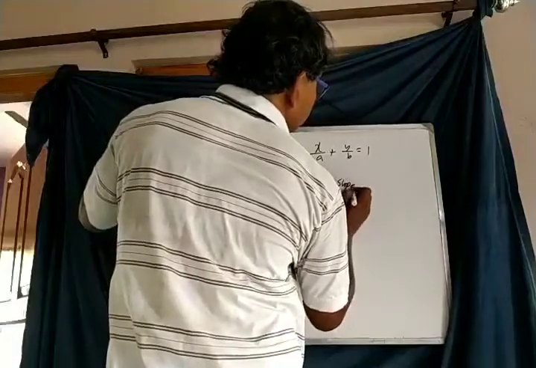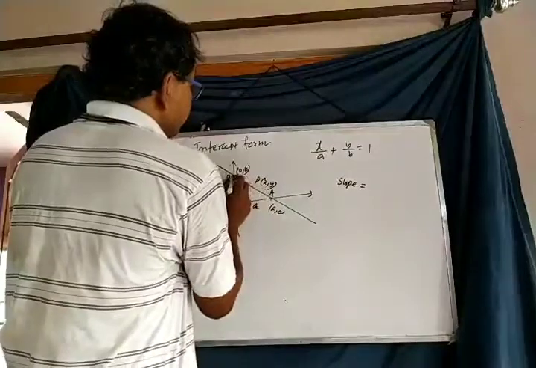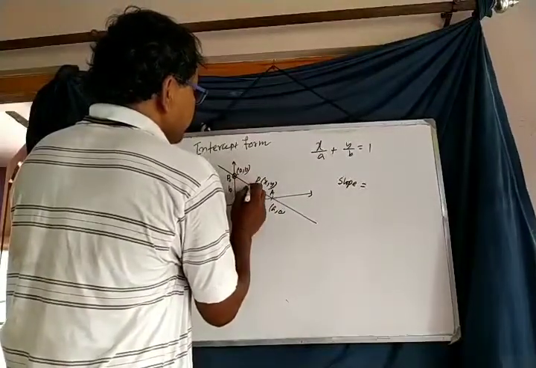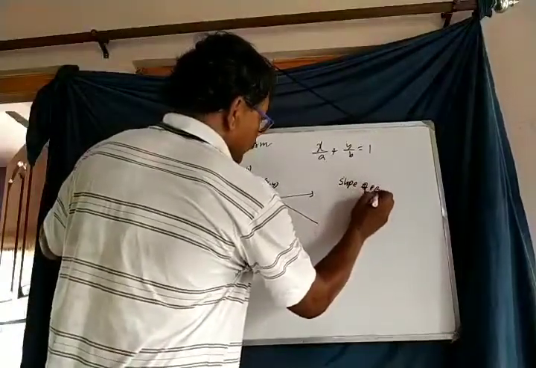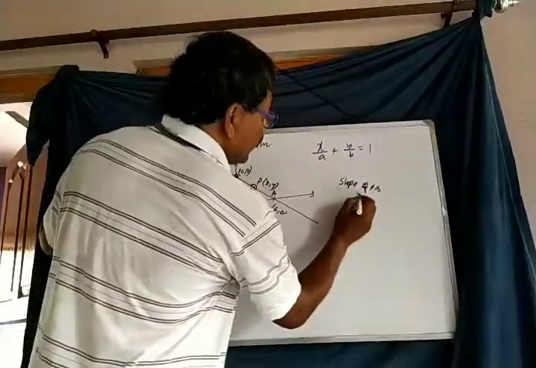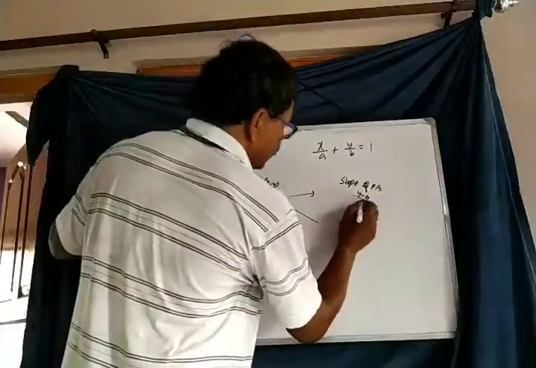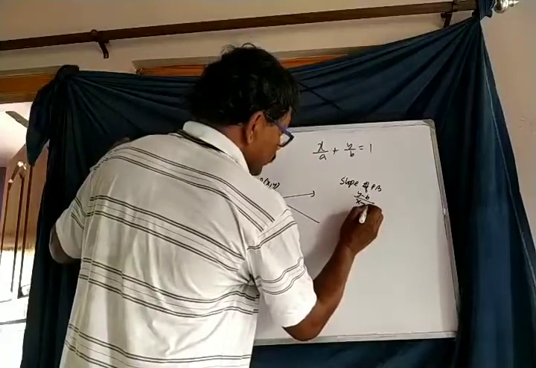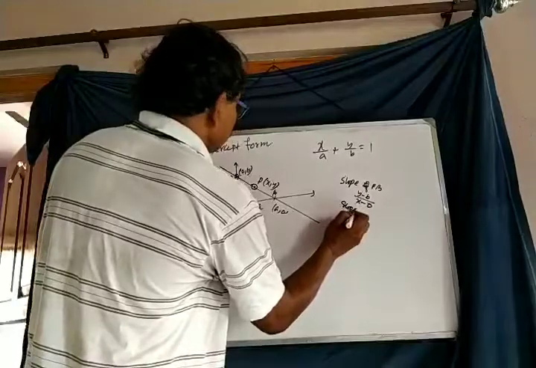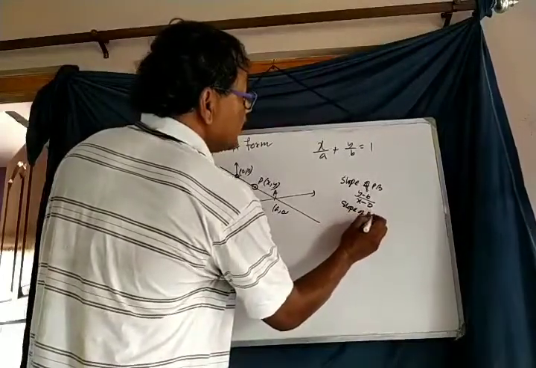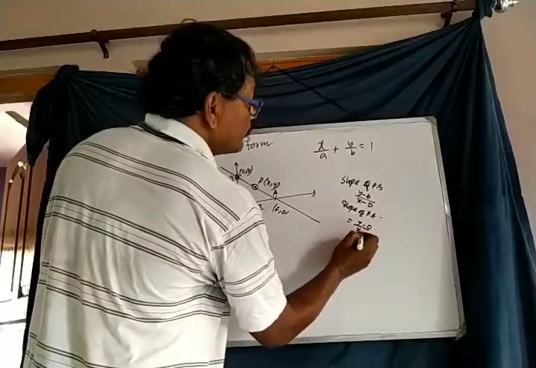Slope is equal to, when you consider these two points P and B, then slope of PB is y minus b by x minus 0. Slope of PA is equal to y minus 0 by x minus a.